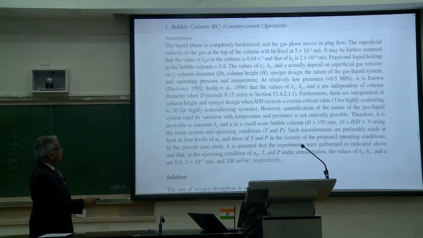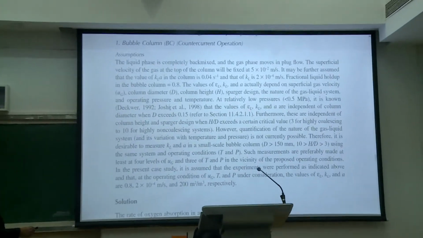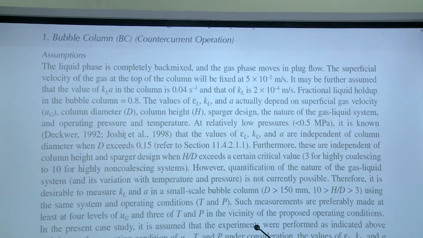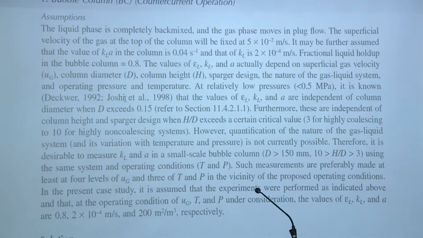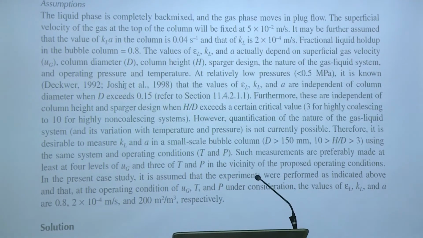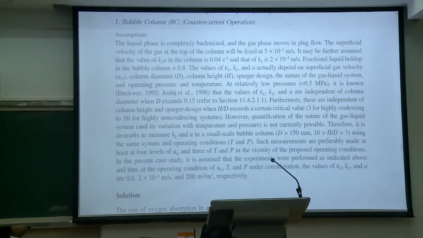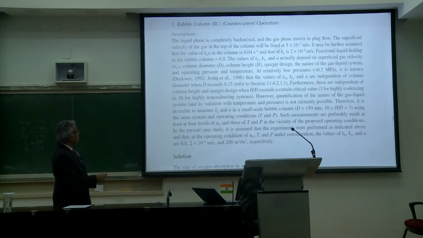At relatively low pressures, less than 0.5 megapascals, it is known, there are references, that the values of epsilon L, KL and A are independent of column diameter when D exceeds 0.15 meters. Furthermore, these are independent of column height and sparger design when H by D exceeds a certain critical value, 3 for highly coalescing systems.